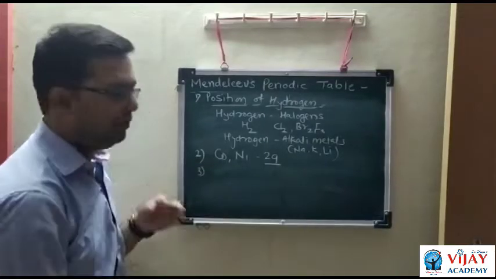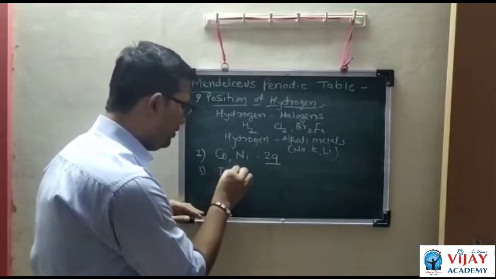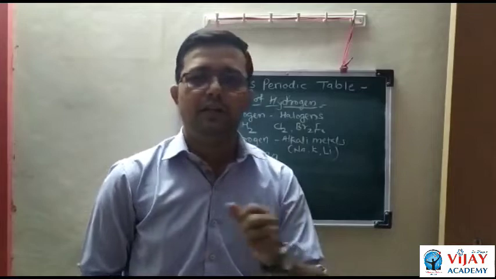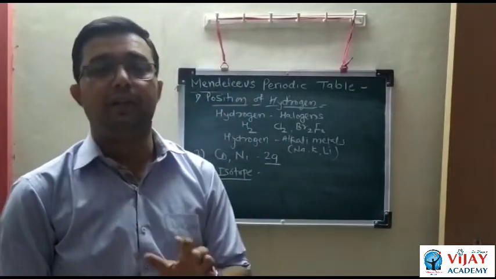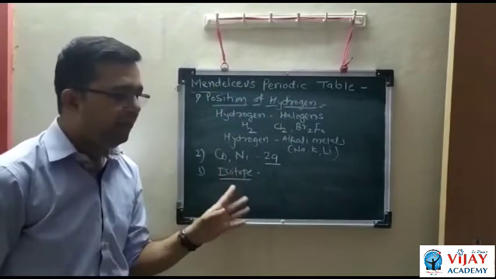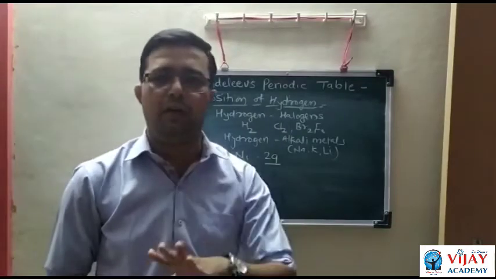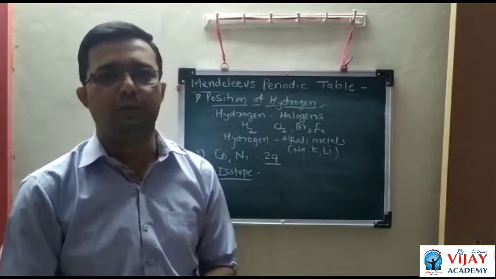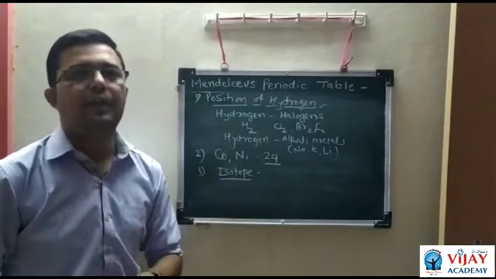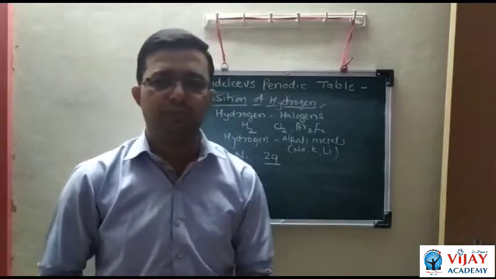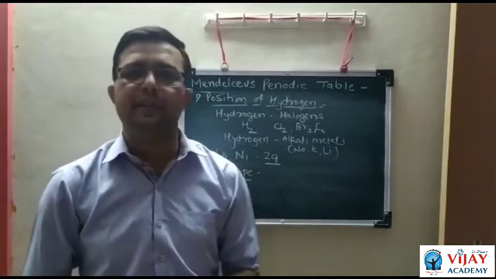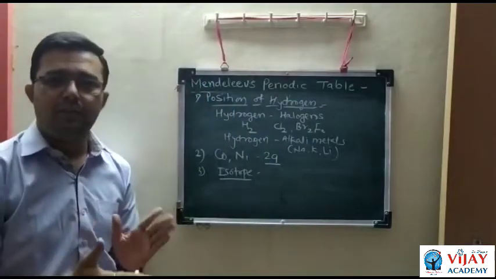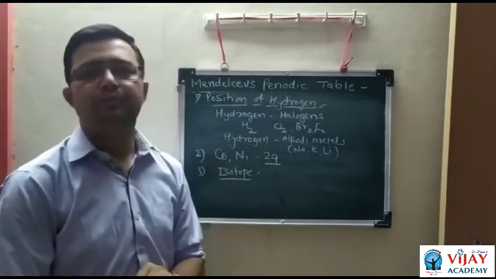The third limitation is isotopes. Actually, isotopes are atoms having the same chemical properties but different atomic mass. If we arrange the elements according to atomic mass, then elements of different atomic mass are placed in different groups. But if we arrange the isotopic elements according to chemical properties, the isotopic elements have the same chemical properties. It means what? Their position is the same. So that is the major difficulty in arranging the isotopes.